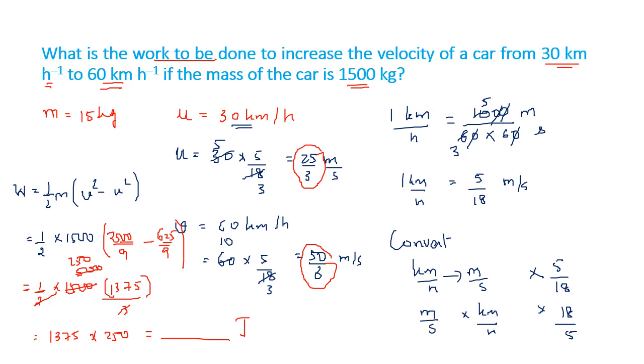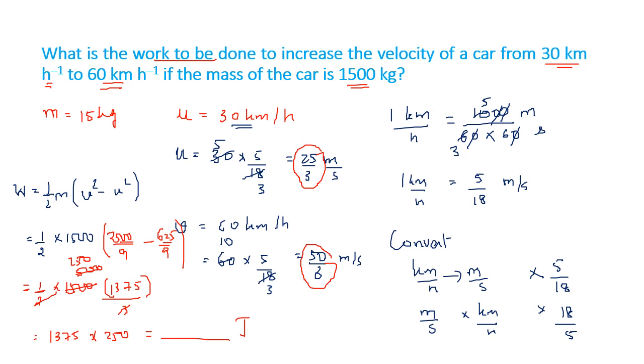So we are going to end the lecture here. Remember, in the first lecture we understood work, which is force into displacement. We saw positive, negative and zero work. And in this lecture we started with energy. What is energy? Energy is the capacity to do work.